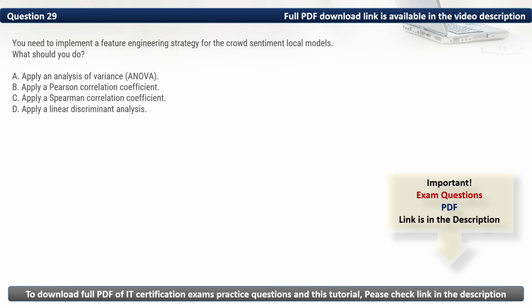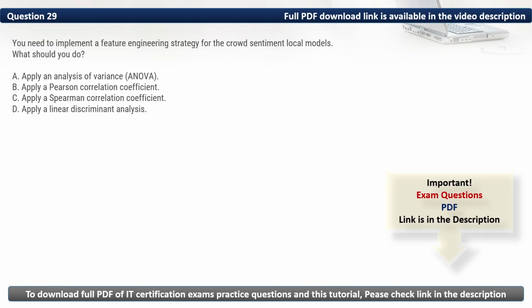Question 29. You need to implement a feature engineering strategy for the crowd sentiment local models. What should you do? Firstly, let's eliminate the incorrect options. We have A. Apply an analysis of variance. It is useful for testing differences between means but does not extract features for classification. Then we have B. Apply a Pearson correlation coefficient. It measures a linear relationship but is not a feature extraction method. Then we have C. Apply a Spearman correlation coefficient. It measures rank based relationships, not feature selection or extraction.